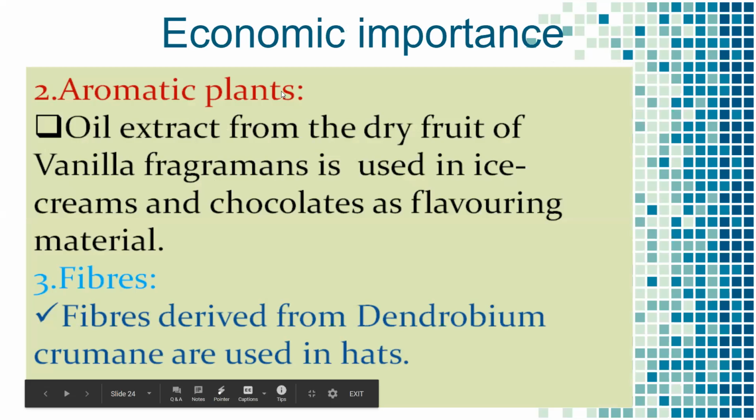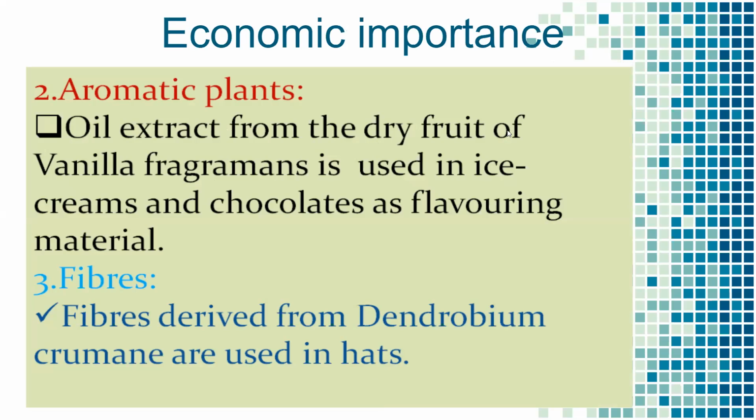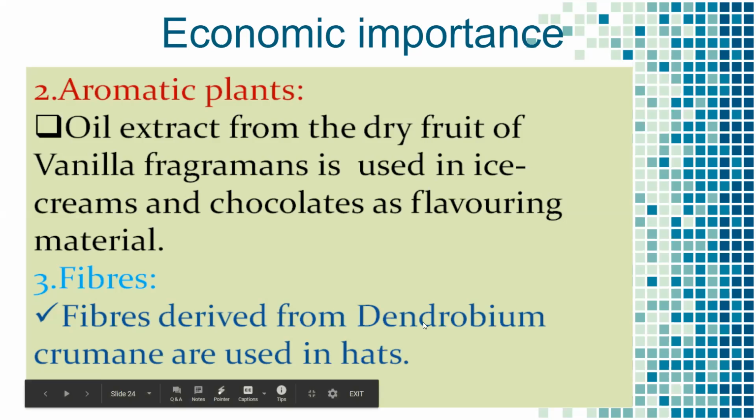And aromatic plants, some of the plants are considered as aromatic. Oil extracted from the dry fruits of the vanilla fragrance is used in ice creams and chocolates as a flavoring material. So already previously I told you, it is an aromatic plant, and vanilla is very much used in the ice cream industry. So next, fibers. Fibers derived from Dendrobium crumenatum are used in hats. So this fiber is used for making the hats.